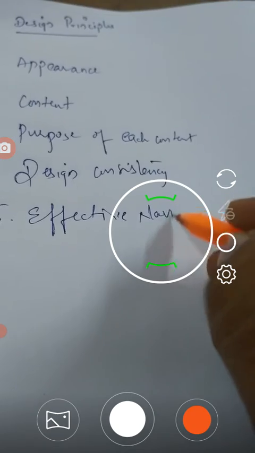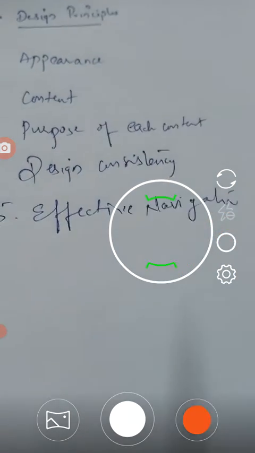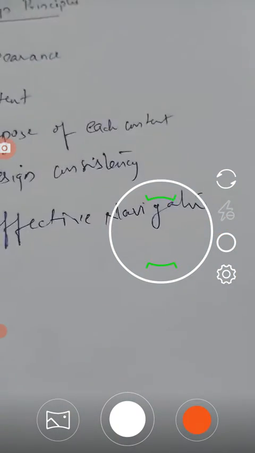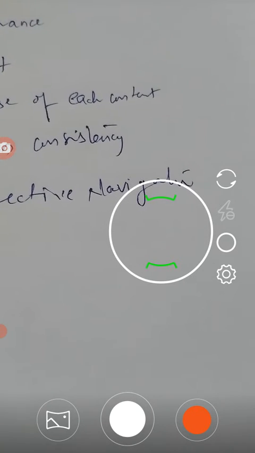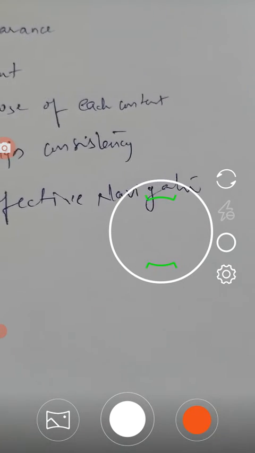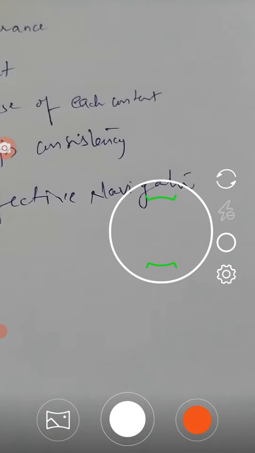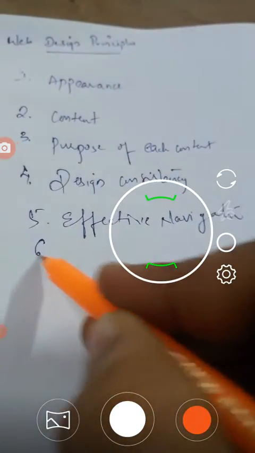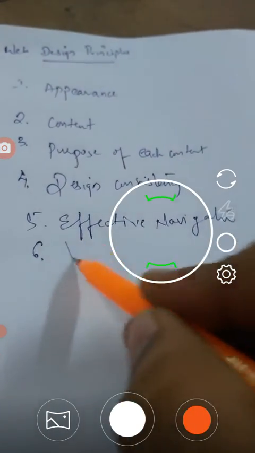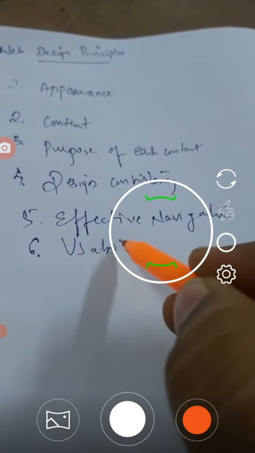Effective navigation. Good navigation is the basis for effective web design. A main navigational toolbar or menu should come up with a meaningful and clear way to organize, arrange, and display content to users. And the next web design principle is usability.